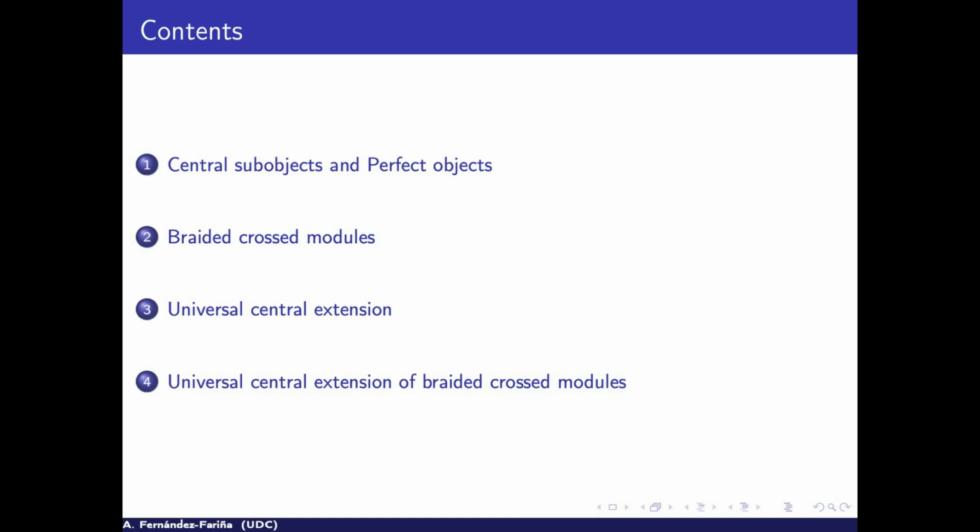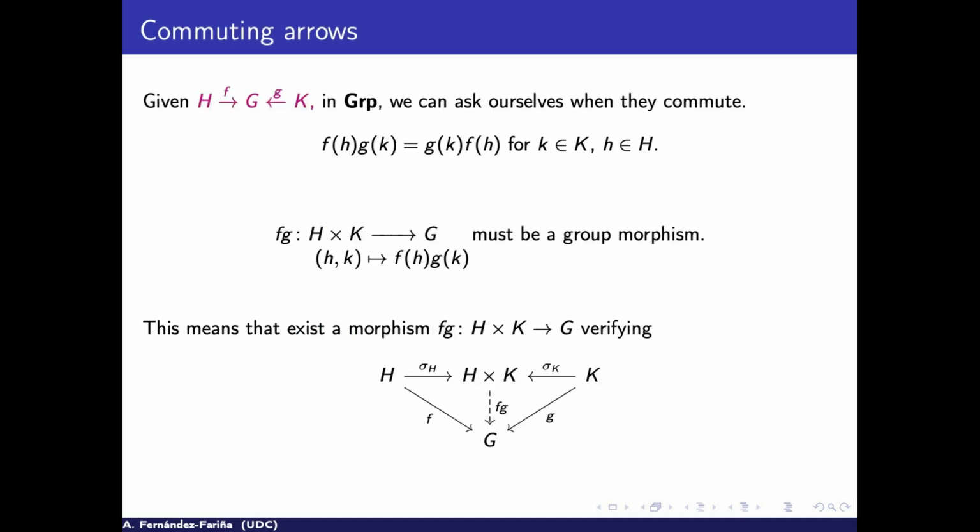So all of this will start with one question. And it is: when in groups do two arrows commute? All my talk will start with this idea of abelianity. We will try to say this, but in an elegant way. When do two arrows commute? Well, in groups they commute when the images in G are commutative.